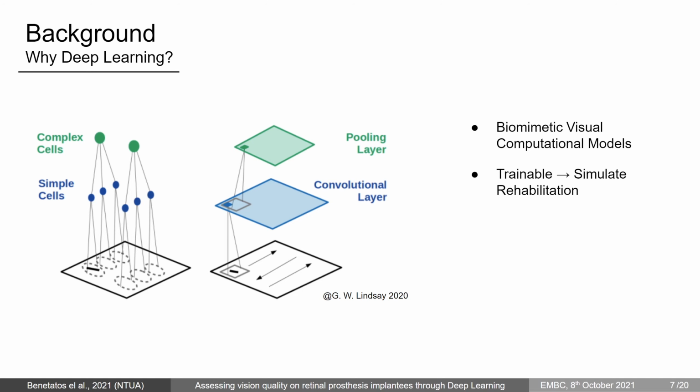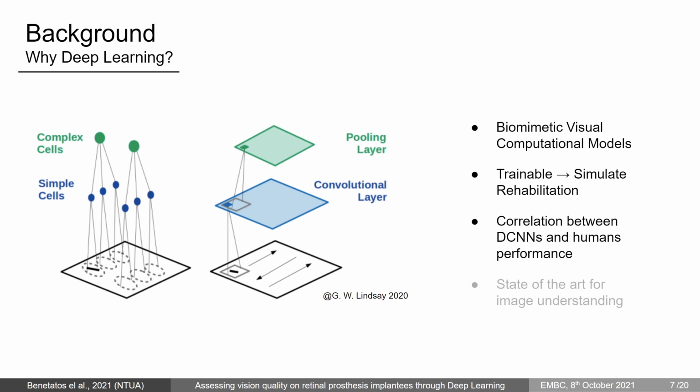Another bonus is that deep learning models are, as the name implies, trainable, enabling us to simulate the rehabilitation process through training. Moreover, studies show that higher levels of visual distortions cause both CNNs and humans to smoothly decrease classification rates, suggesting high correlation between their visual understanding on distorted images like the ones coming from retinal implants. Finally, CNNs are the state of the art for computer vision understanding.